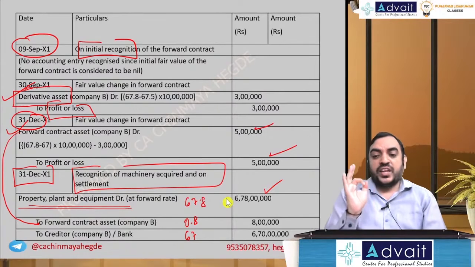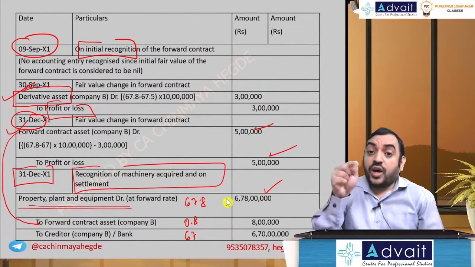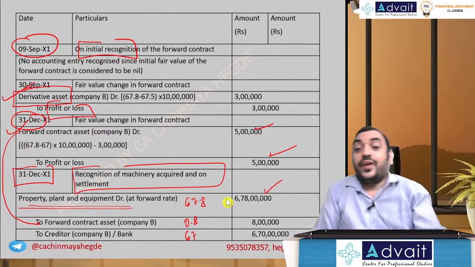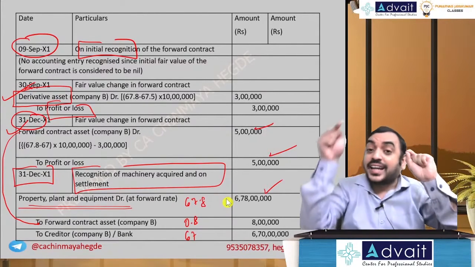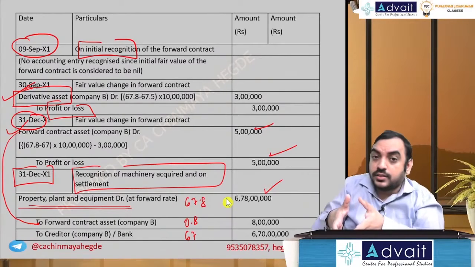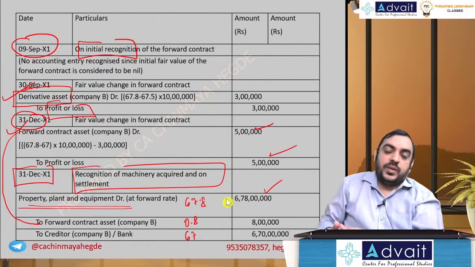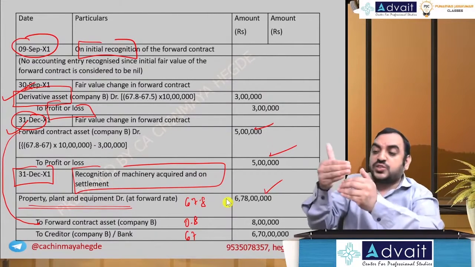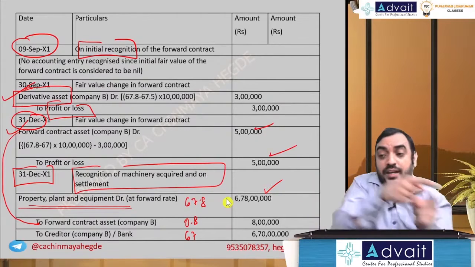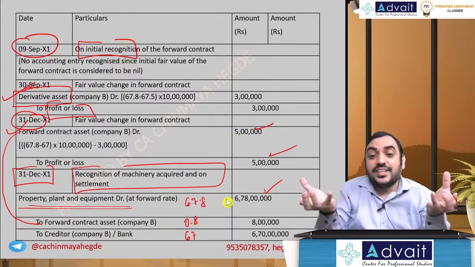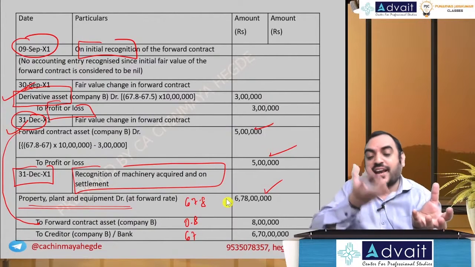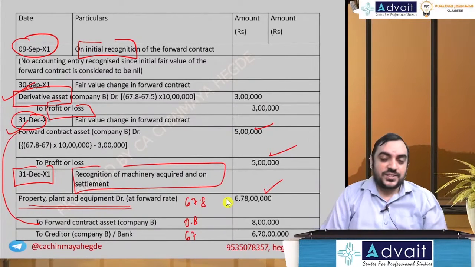The ultimate accounting, what we are doing: what was the value of machinery when you entered into the forward contract? When you sign the forward contract, at that rate only you book the machinery value, the PPE value. Any fluctuations that take place, you account separately. Don't mix it into the machinery value, because we are separating the host contract and the derivative.